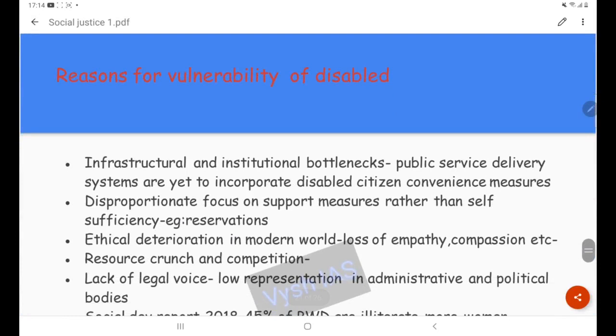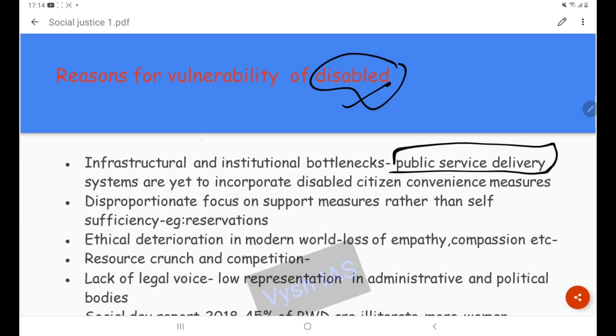Next is the vulnerability of disabled persons. How are these disabled persons vulnerable and what are the reasons? That is what we are going to look at. The first factor is infrastructural and institutional bottlenecks. That is the main factor. These people are already disabled physically, emotionally, and in different ways. Added to that, if they do not have institutional and infrastructural access to get their public service delivery or to solve their grievances, then this translates into an even bigger issue.